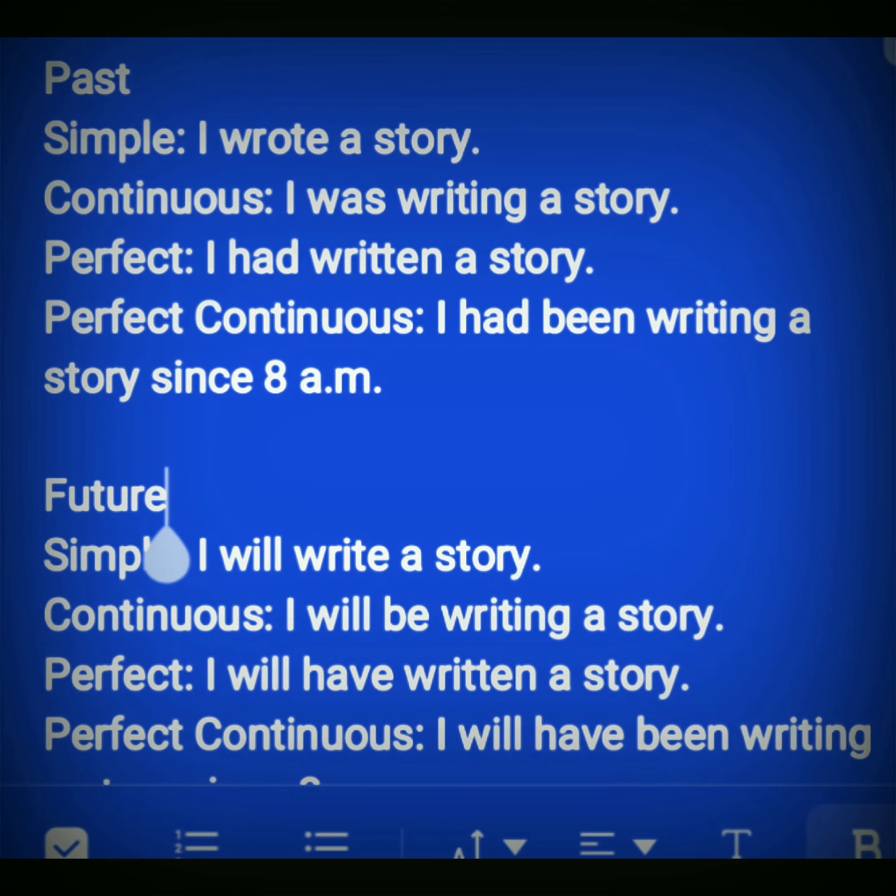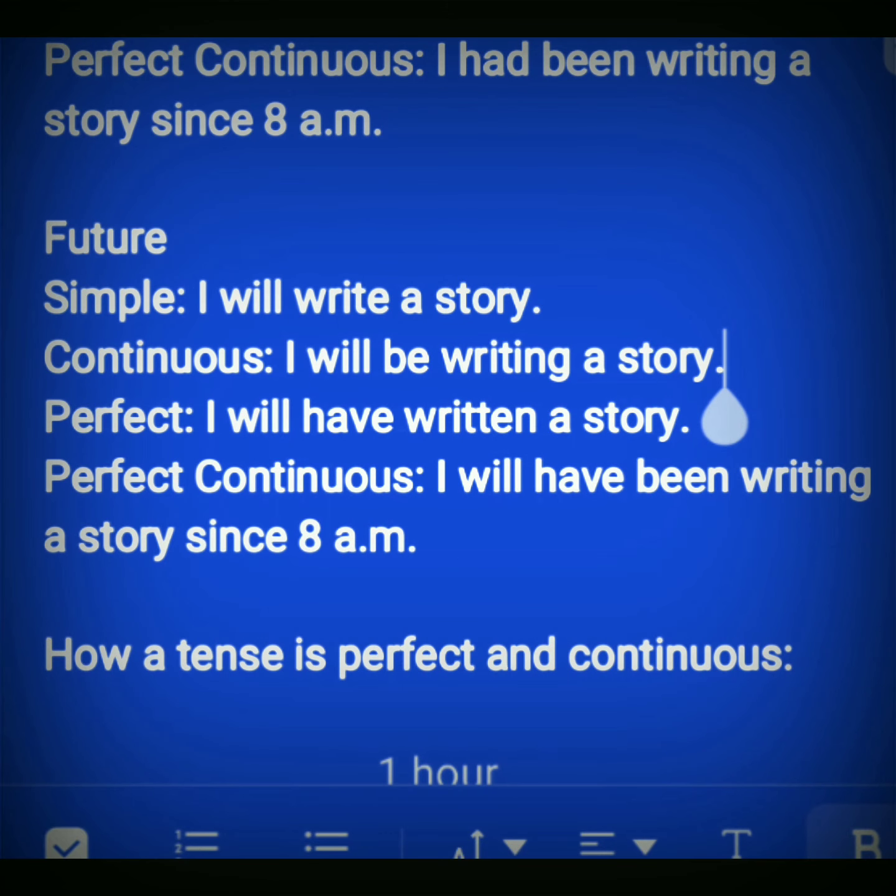In the future tense, the simple action, I will write a story. Continuous action, I will be writing a story. Perfect action, I will have written a story. Perfect and continuous, I will have been writing a story since 8 a.m.